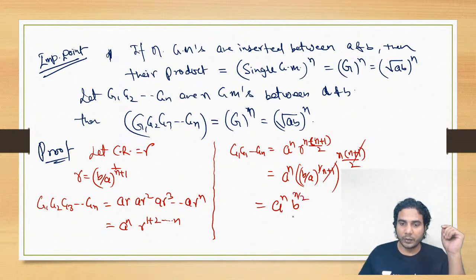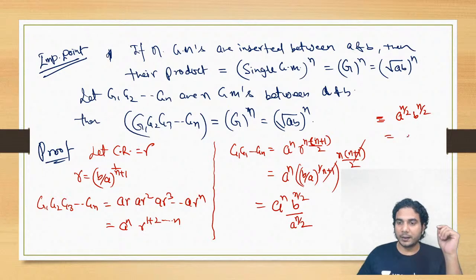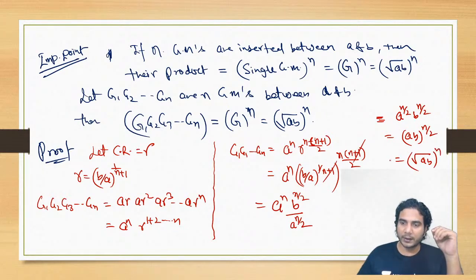B raised to n by 2 upon a raised to n by 2 also, right? So now you can write this product is equal to a raised to n by 2, b raised to n by 2. So you can write a into b raised to n by 2. 1 by 2 you can take again inside, so that is under root of ab raised to n. All right, so this is the product and hence proved.